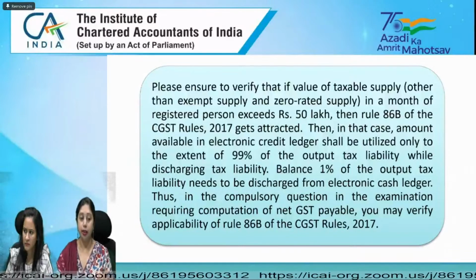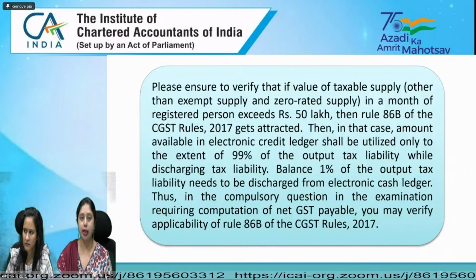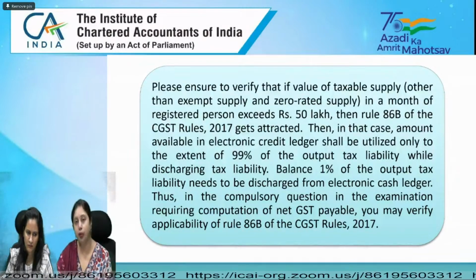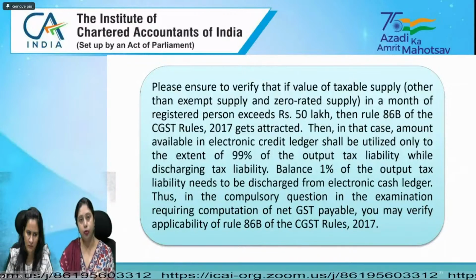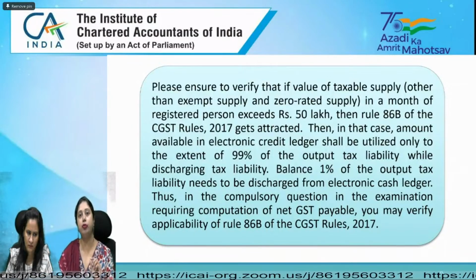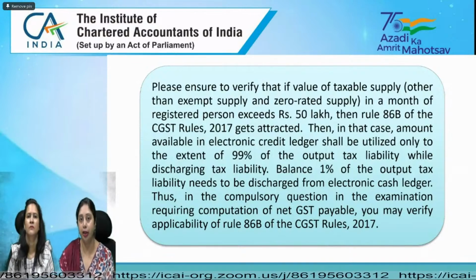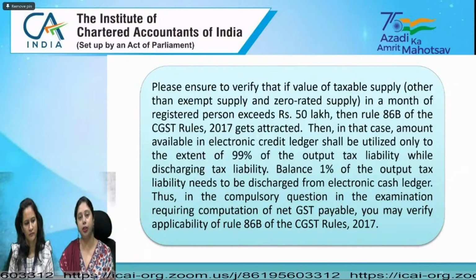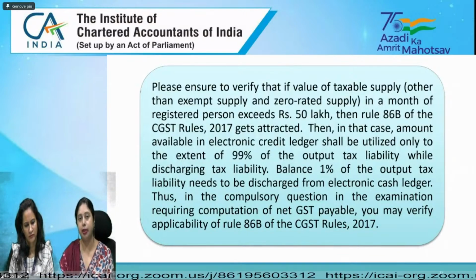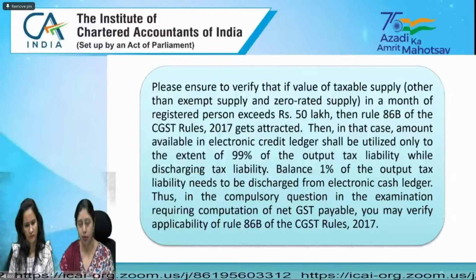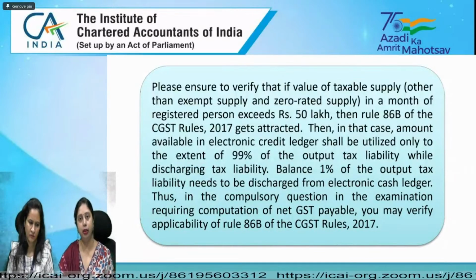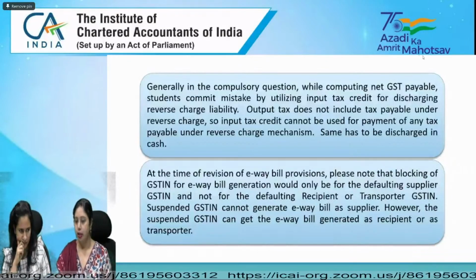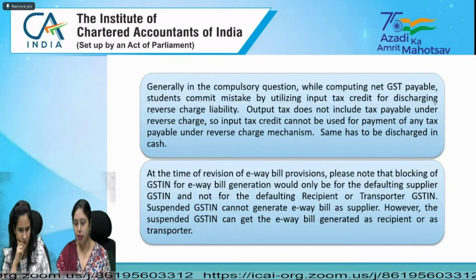There could be a case that you have an output tax liability of 100 rupees and the input tax credit available is 101 rupees. In that case, you do not have to take 99% of 101. You have to take 99% of 100 rupees, that is your output tax liability. And you have to pay 1% of the output tax liability in cash. That is, 1 rupee has to be paid in cash and 99 rupees can be paid utilizing ITC. So these are some of the commonly committed mistakes.